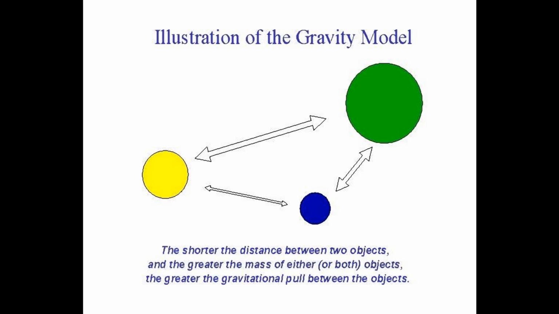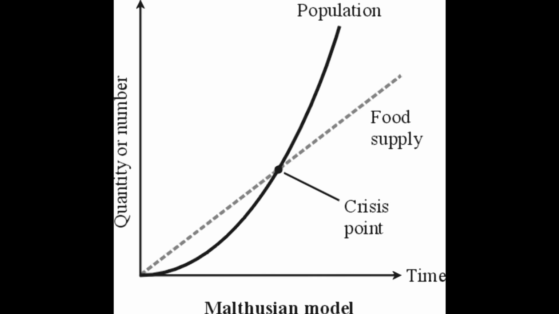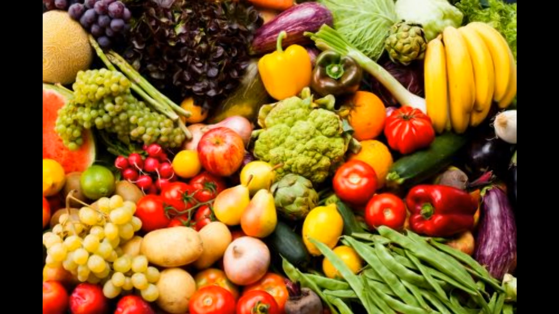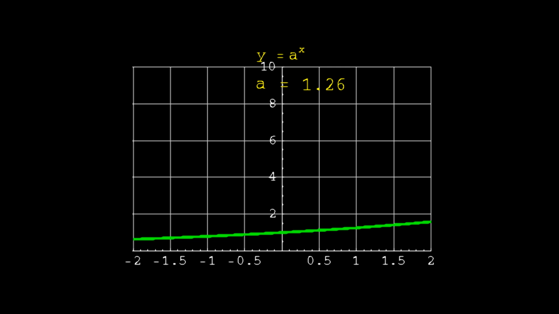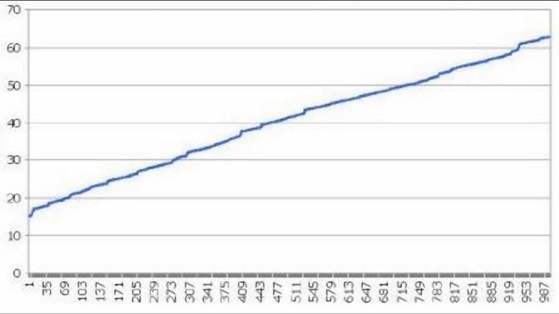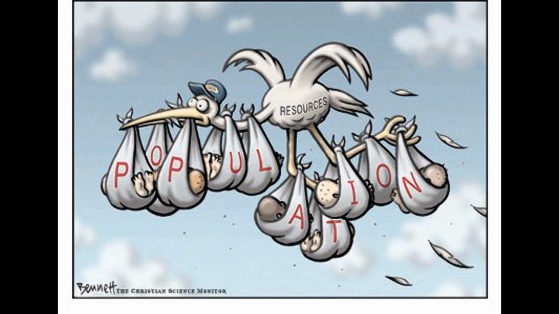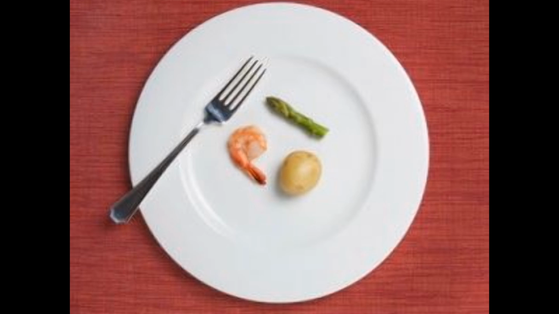The next model was proposed by Thomas Malthus. This model shows the relationship between our population and the food supply, where since our population is exponentially growing and our food supply is growing in a linear fashion, the world would reach its carrying capacity and there would not be enough food to go around, even though it is important to note that this concept is void at this point because of technology.